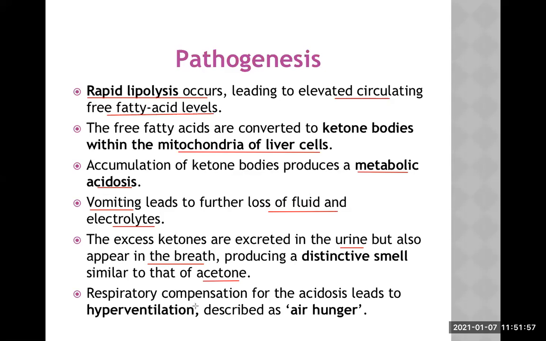Respiratory compensation for the acidosis leads to hyperventilation, and this is known as Kussmaul breathing or air hunger. This is a deep and sighing type of breathing. This patient looks like he's really breathless, but if you measure the oxygen saturation by pulse oximetry, it is near 95 or 97 or 98%. That means there is no problem inside the lung. This is known as air hunger or Kussmaul breathing.